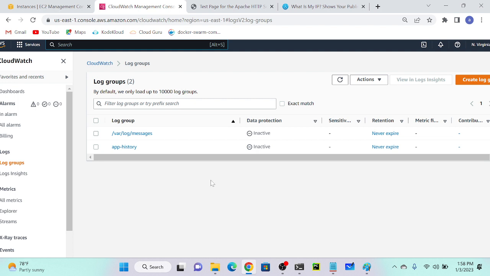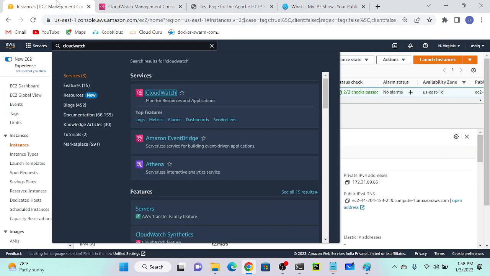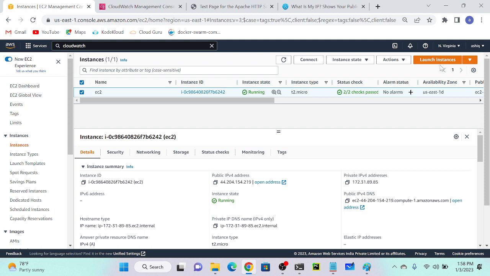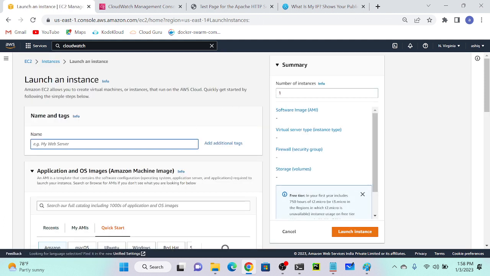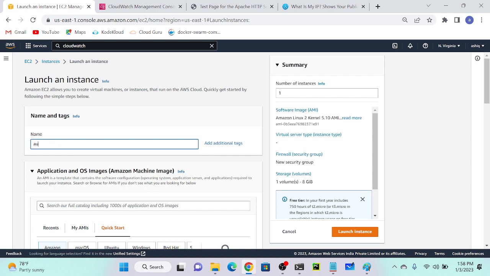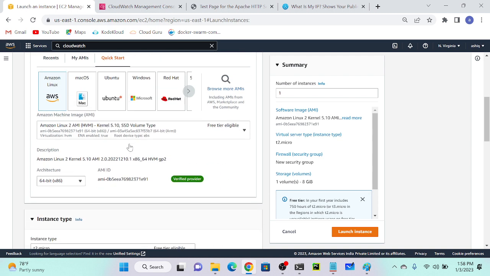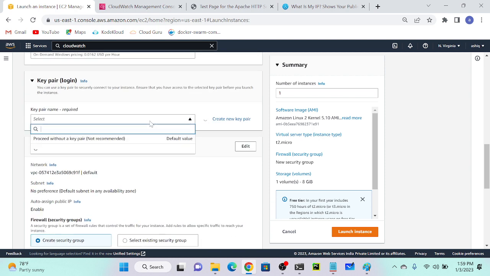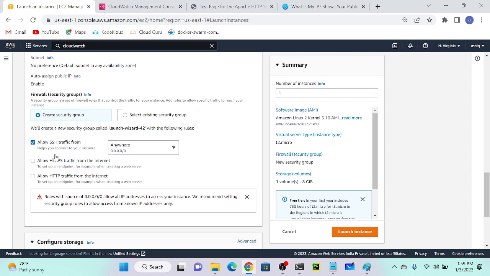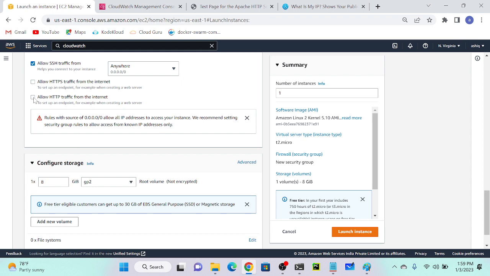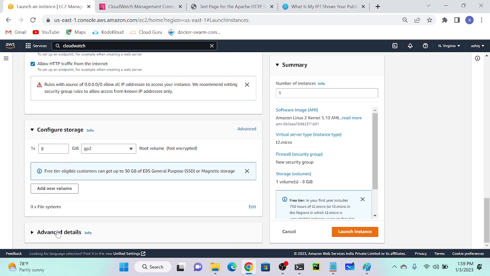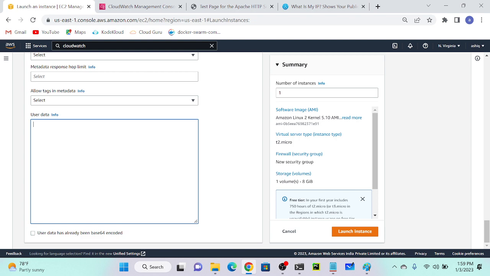Okay. So I'll do one thing. Now I will create one more virtual machine. Then I will automate the process by using user data. Let's wait a couple of minutes, that will come. Okay. So I'll create one more virtual machine. Go to instance console, launch instance. Then give your web server name. So I will call it automate. I will select one key. Select allow HTTP traffic from internet. Okay. Then I will go to advanced details. So then I will paste my user data over here.